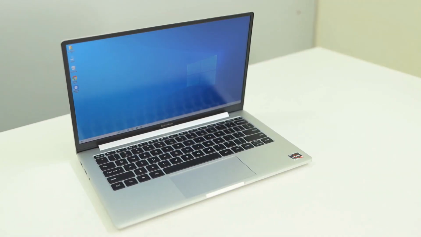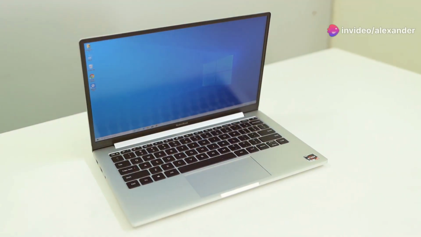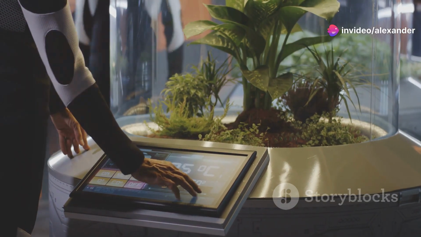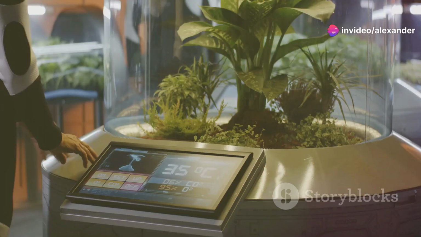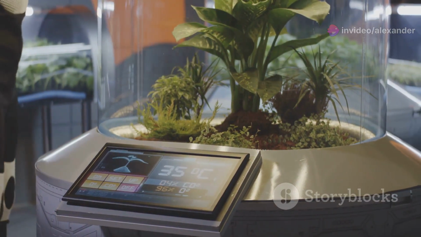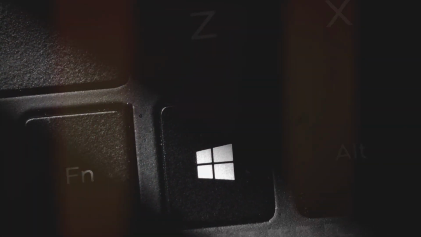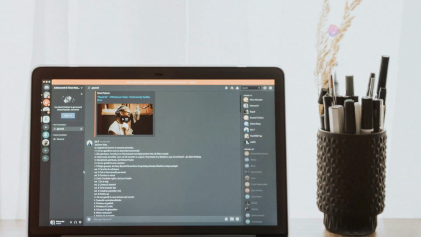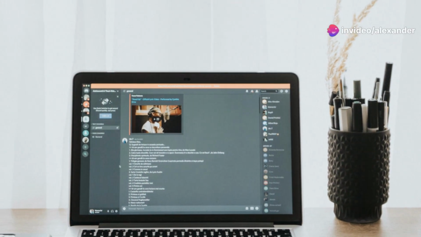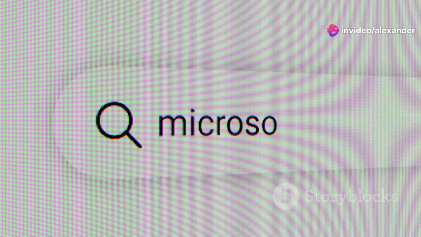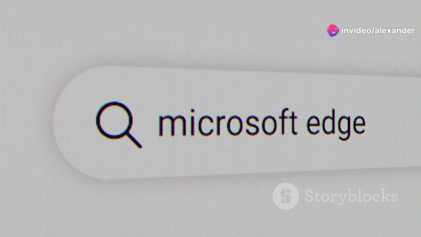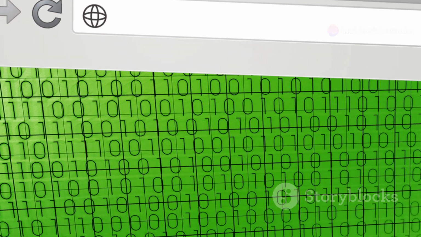In 2015, Microsoft released Windows 10. This version aimed to bridge the gap between the touch-centric approach of Windows 8 and the familiar desktop experience of previous versions. Windows 10 reintroduced the Start menu, combining elements of the classic menu with live tiles from Windows 8. It also introduced a new web browser, Microsoft Edge, designed to replace Internet Explorer.